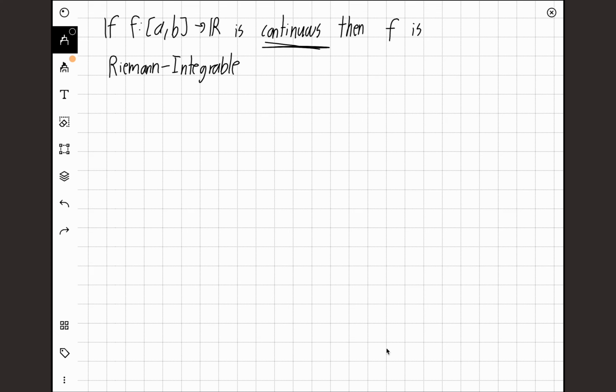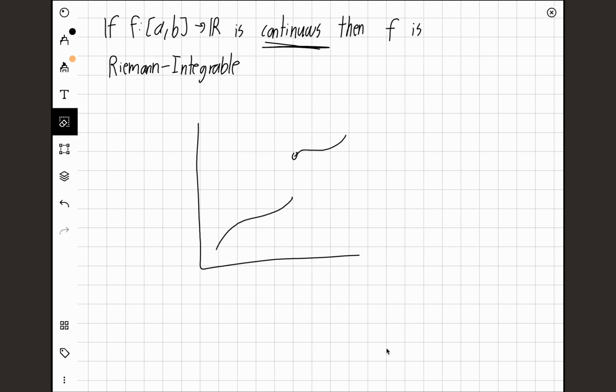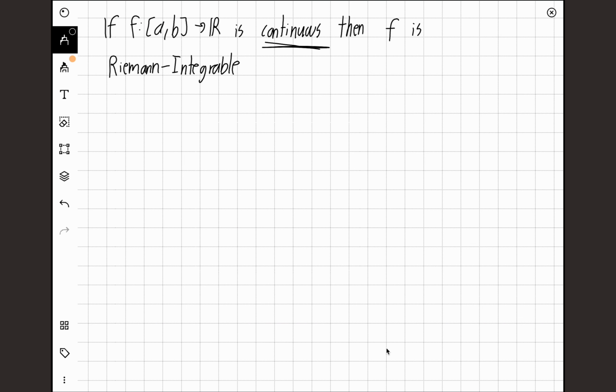We also know that monotone functions, so functions that are strictly increasing or strictly decreasing, are also integrable, and even functions which aren't completely continuous, functions that have a finite number of discontinuities. So even a function like this, which has a finite number of jump discontinuities, would also be integrable. However, we also know that continuous functions are integrable. This proof is a bit harder, but this one over here is very classic. For the finite case, it's a bit harder.